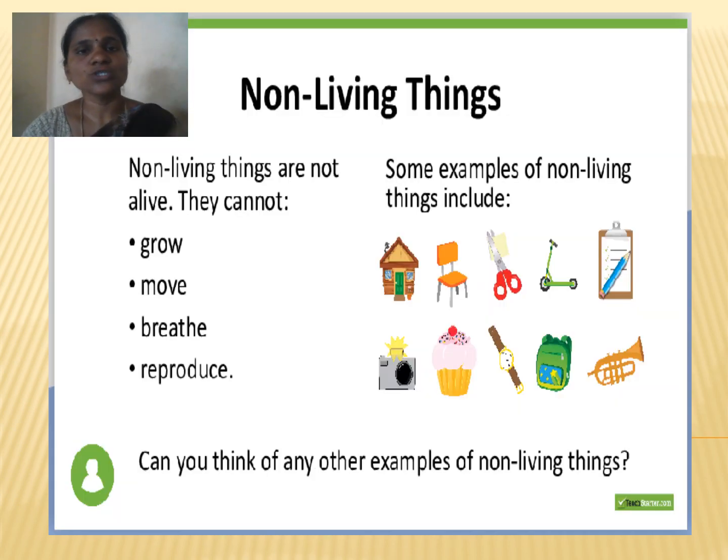Let's see the non-living things. The things which do not have life, that are not alive, we call non-living things. It is just a thing, that's it. It cannot move from one place to another, it cannot grow, it cannot breathe, and it cannot reproduce. Such kinds of things we call non-living things.